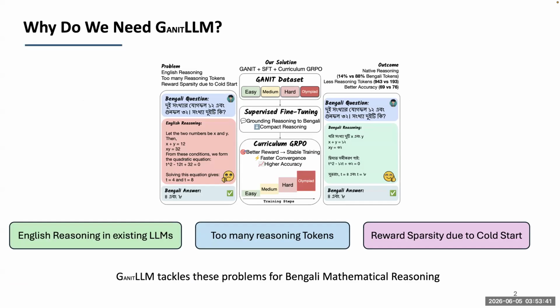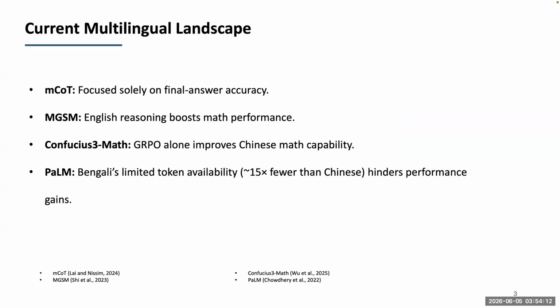Current proprietary large language models are showing promising results in mathematical reasoning. However, most of the reasoning happens in English. Also, they reason using too many tokens. And in the current reinforcement learning based training recipes, we have a cold start problem as low resource languages are underrepresented in the language models. So GanitLLM tries to tackle these problems for Bengali mathematical reasoning.